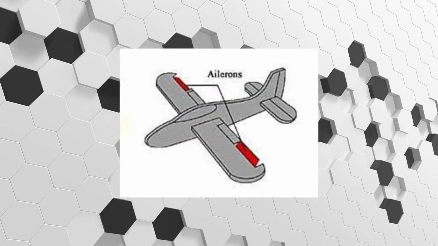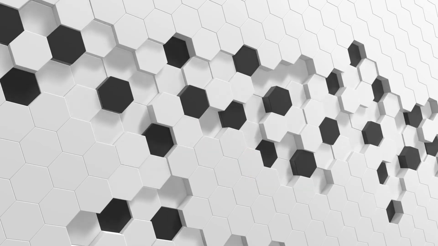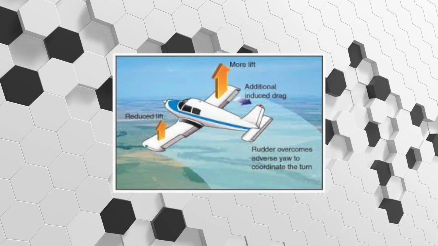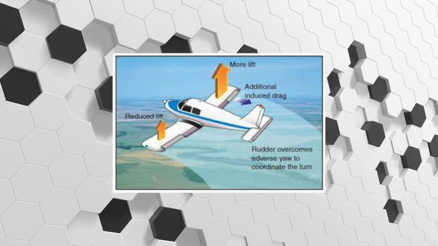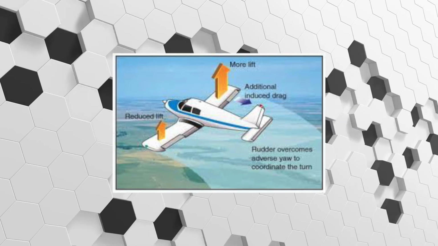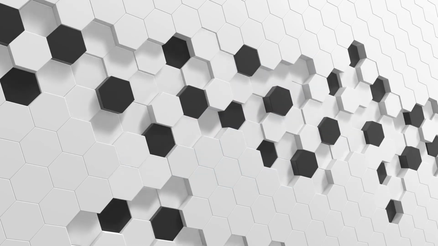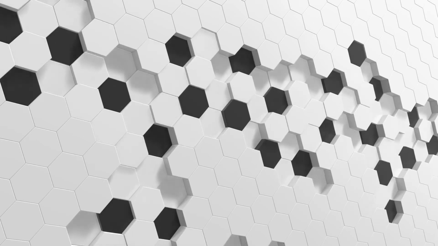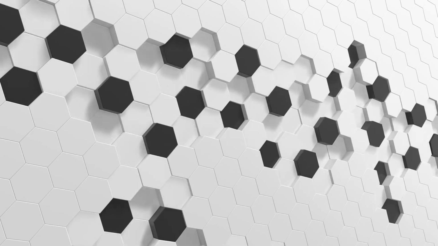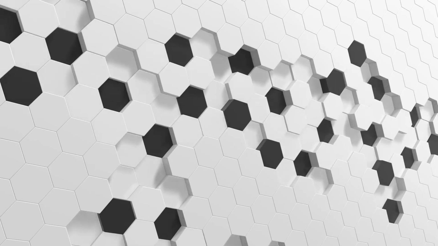The ailerons are the outermost flaps on the wing of an airplane. Ailerons always move in opposite directions from each other. If you move the right flap up and the left flap down, the plane will tilt to the right. This happens because when the right flap moves up, the lift decreases on the right wing, and as the left flap is moved down, the lift increases on the left wing. This causes the plane to tilt towards the right, and if you do the opposite, the plane will tilt to the left.